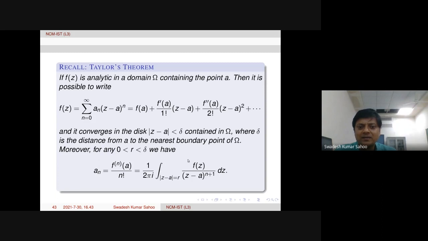Now we are going to prove that if f is analytic in a domain containing a point A, then it is possible to write f in terms of a power series like this, within its radius of convergence, where this is the maximal disk around A sitting inside the domain omega. That means from the center we take the nearest boundary point, and that is the radius. This is Taylor's theorem.